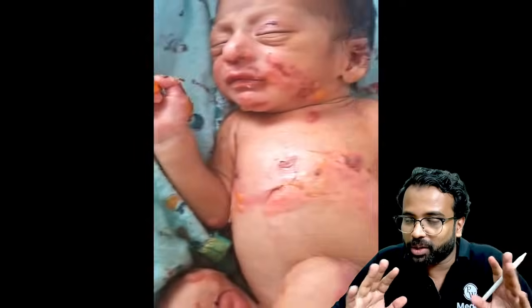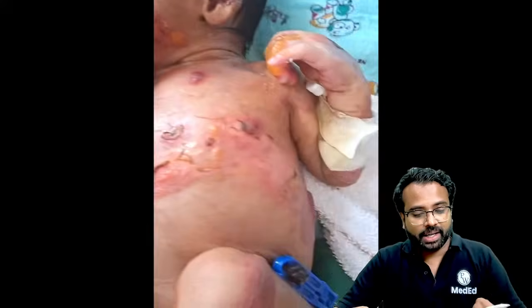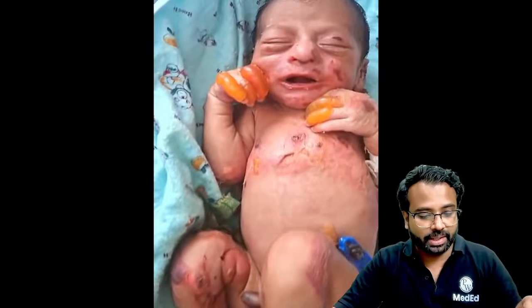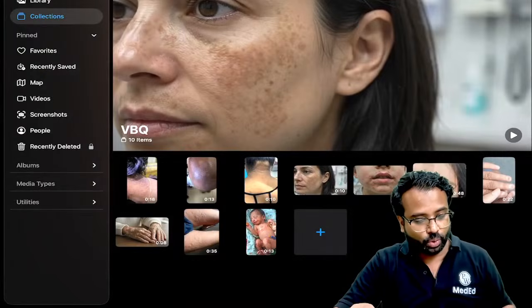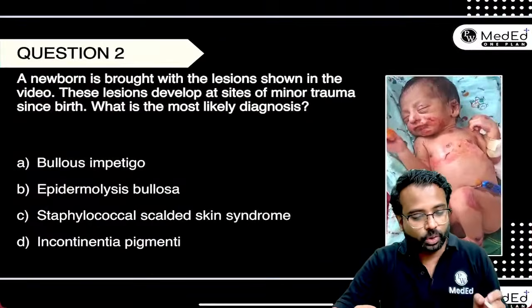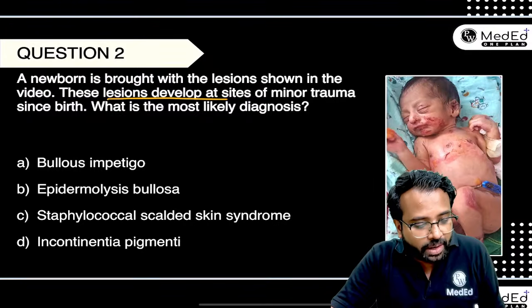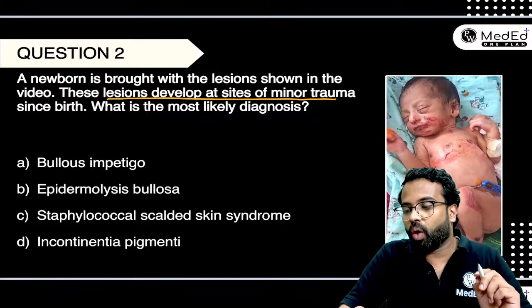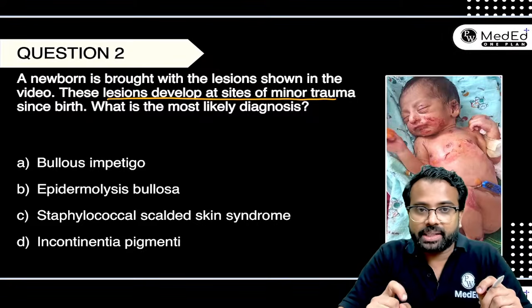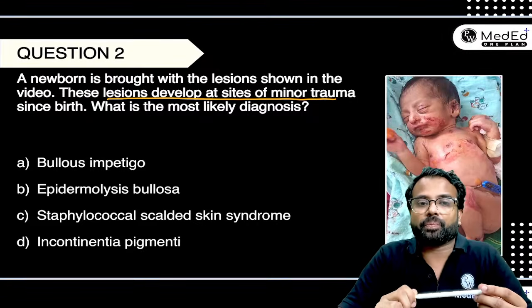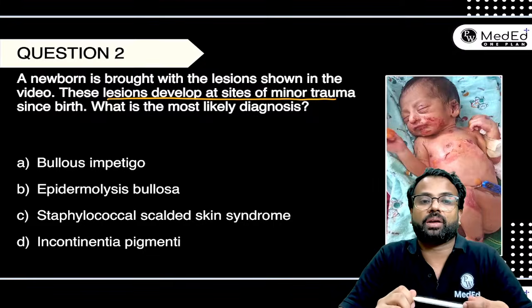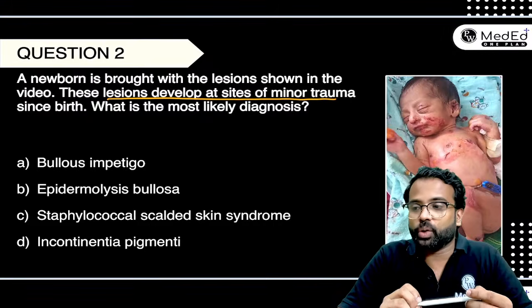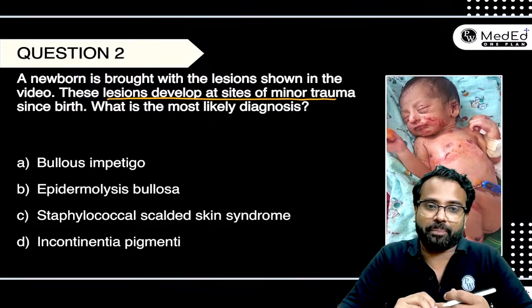If it's a neonate, you're not going to think any of these, right? And see, these are the bullous lesions that you can see over the extremities as well. And the MCQ is giving you a clue. What's the clue here? The lesions are developing at the sites of minor trauma since birth. Now, what is this? Is it bullous impetigo, epidermolysis bullosa, staphylococcal scalded skin syndrome, or incontinentia pigmenti? Just give me the answer.